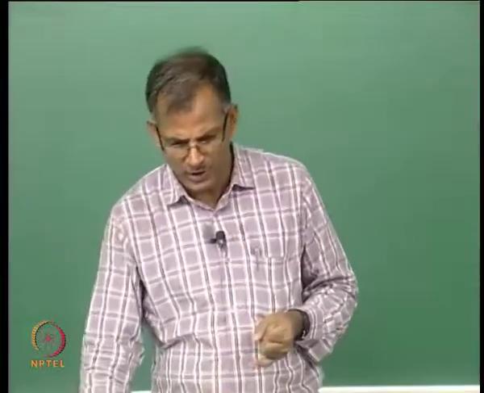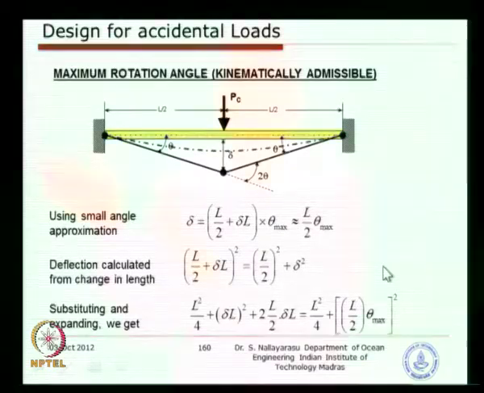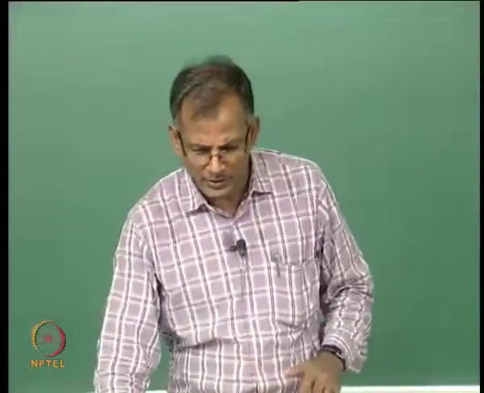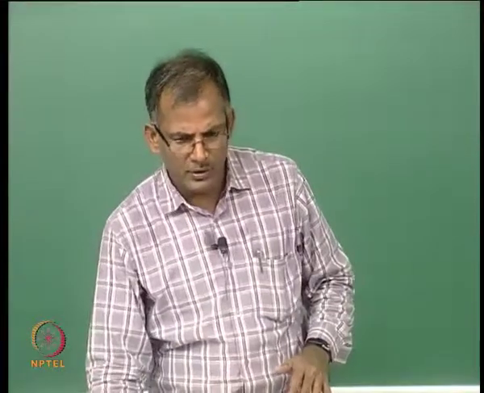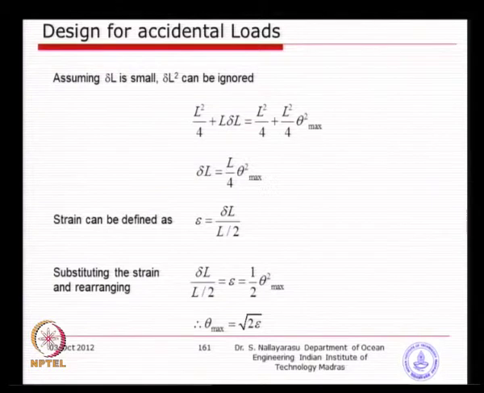Using the small angle principle, r theta, you can find a relationship between delta and L by 2 theta. Similarly, you use the Pythagoras theorem to find the length extension, delta L, because of the strain in the member. You express it in terms of L by 2 plus delta L squared, expand this, and ignore the second order terms, delta L square, and finally you get a relationship between delta L and theta.